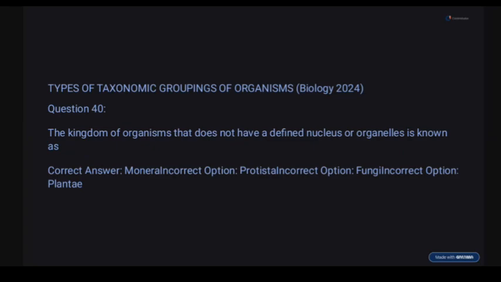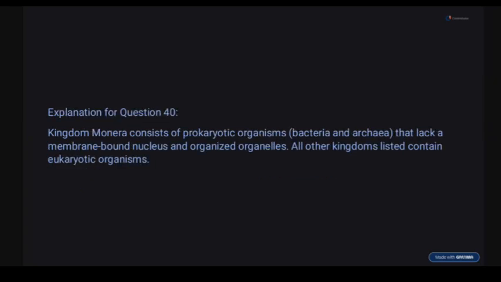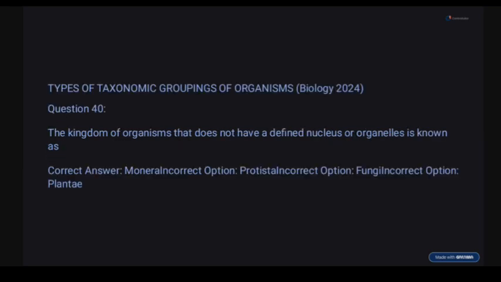Correct option here is Kingdom Monera. They are prokaryotic organisms, including bacteria and archaebacteria. So they lack a membrane-bound nucleus and organelles. Protista are eukaryotic unicellular organisms. They have membrane-bound organelles. Fungi are multicellular organisms.